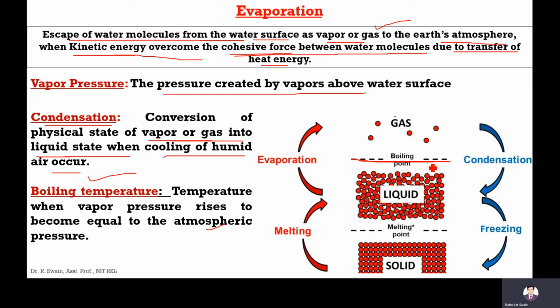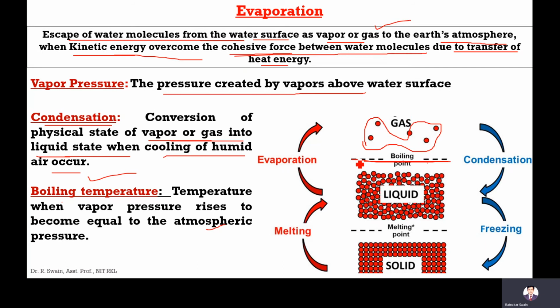When vapor pressure exceeds the atmospheric pressure, it becomes gas. It means bubbles will form and there will be gas, or the water will evaporate.